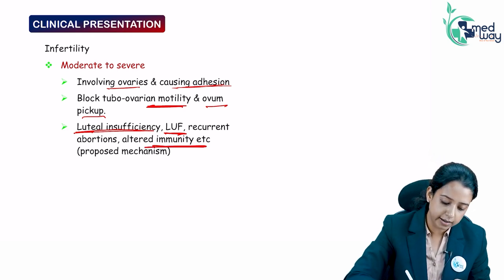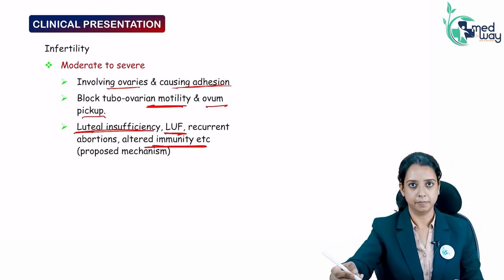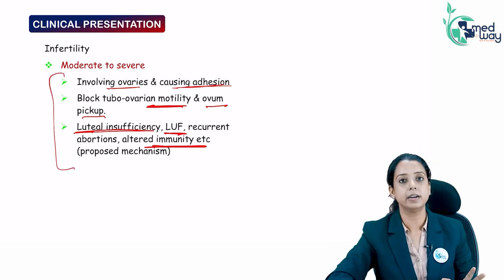And there is also altered immunity. That is why it runs in families. So all these lead to infertility in endometriosis.